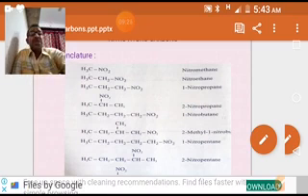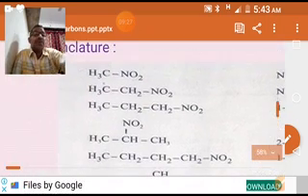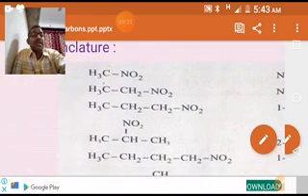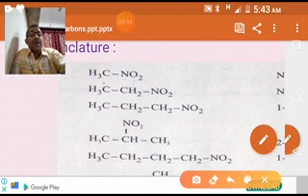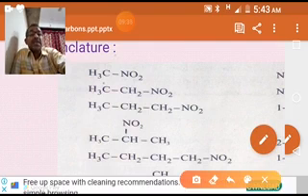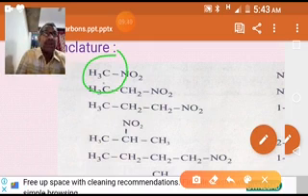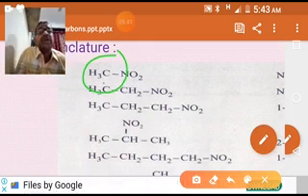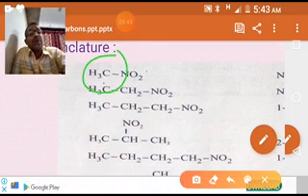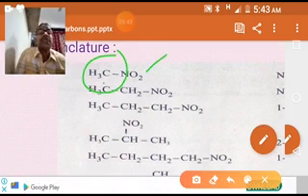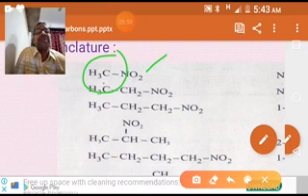You see the first example. If it is CH4, we call it methane. In place of hydrogen, one nitro group is substituted for a hydrogen of methane. That's why it is nitromethane.